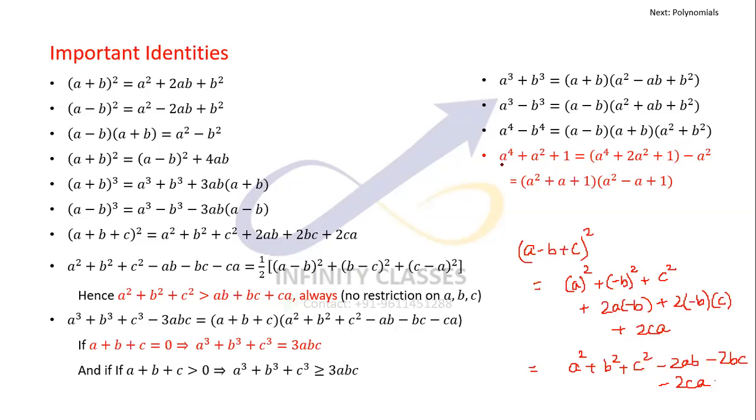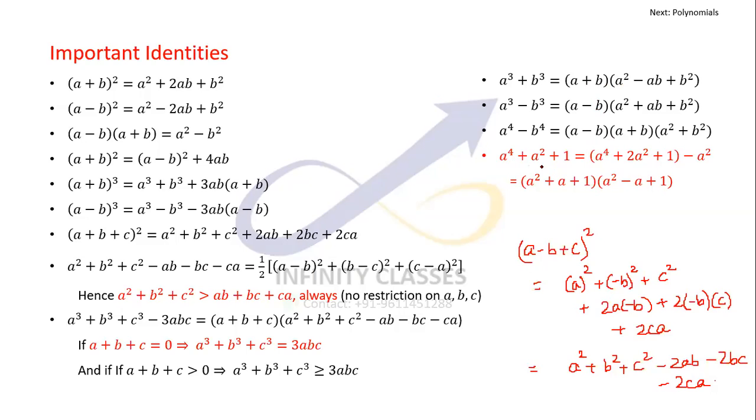Talking about this very important one. See, why I am telling you all these, because I want you to understand that these things can be expressed as factors, or product of two quantities. And sometimes those would be very important for cancelling out certain things. Like if something divided by something is given to you and you have to cancel out some of the parts, then factorization would be required, and these identities would be quite handy for you.